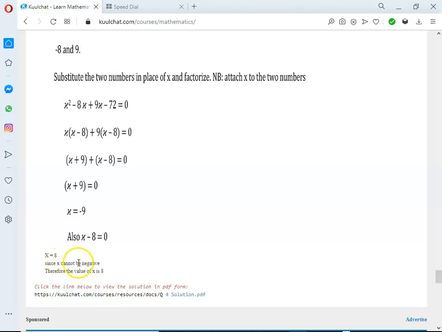Since x cannot be negative, therefore the value of x is 8, because we are dealing with bases, and a base cannot be negative, so automatically 8 is the answer. So that is still simple. We are done with the compulsory part.